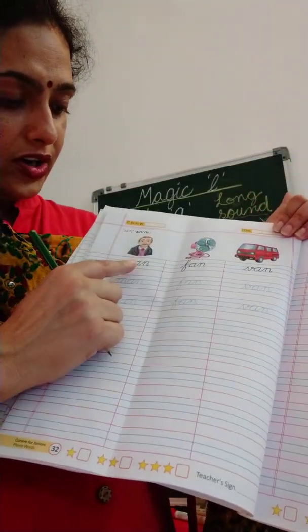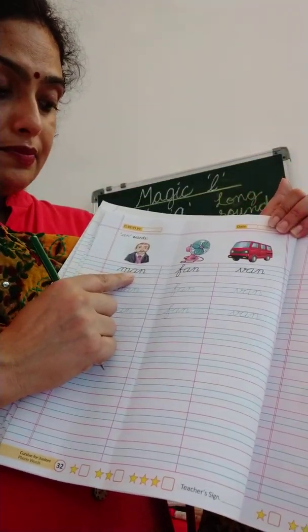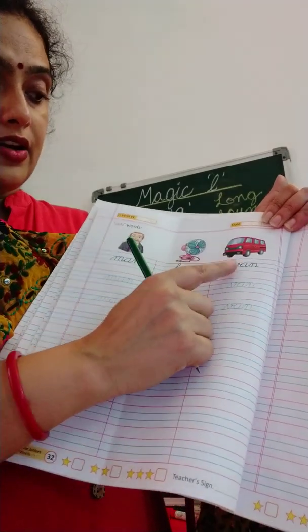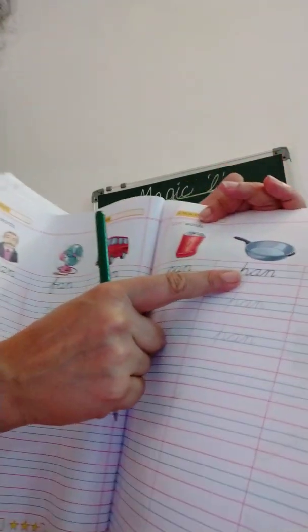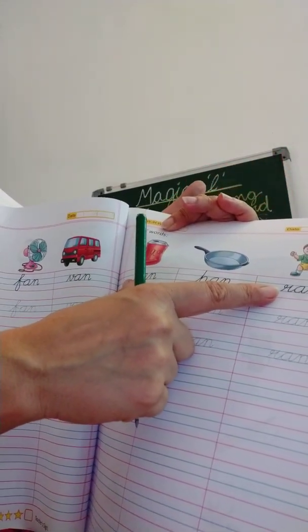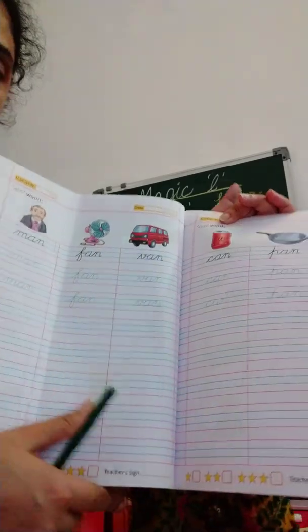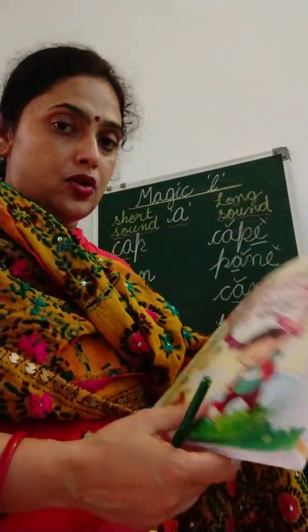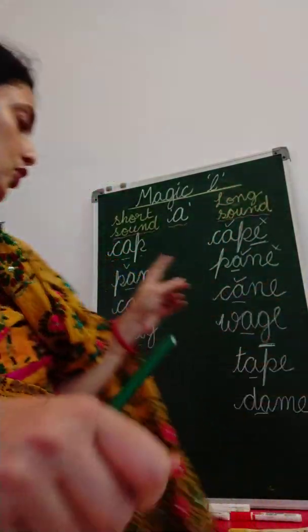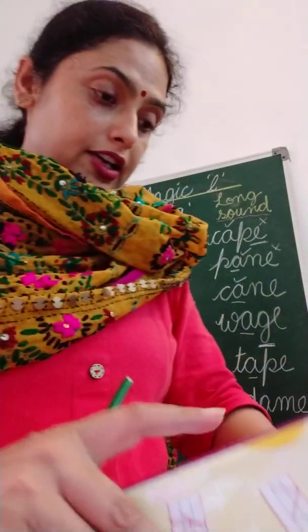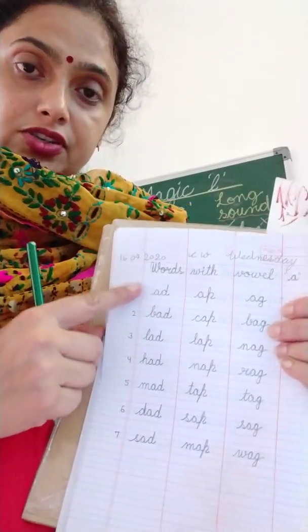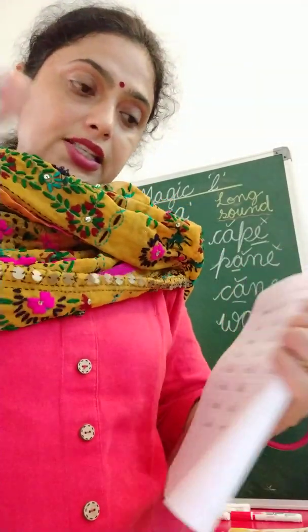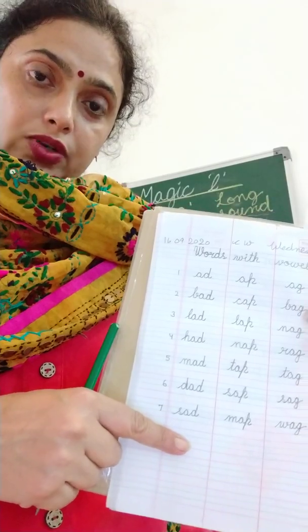So let's read what is written there. Ma and man, fa and fan, wa and when, ka and can, pa and pen, ra and ran. So these words you are going to write in your Cursive for Junior books. Okay, so babies, when we do English notebook work, you will not copy it down. You will first read the word and then you will say the spelling and only then are you going to write these words.